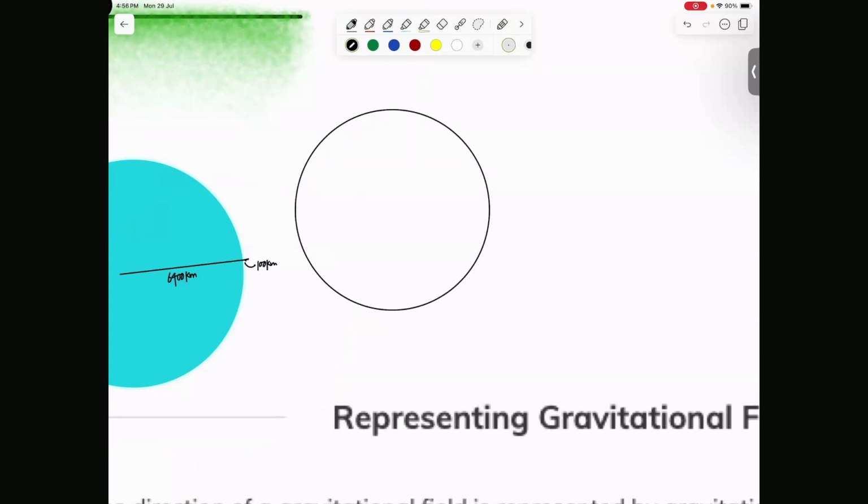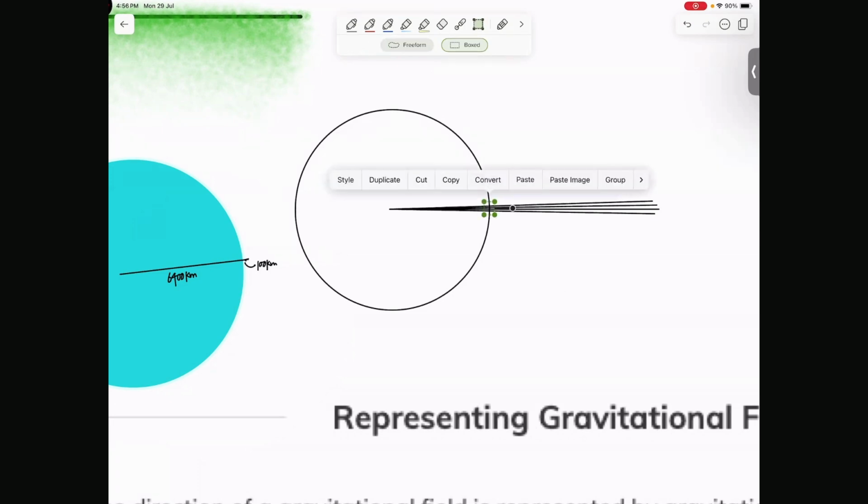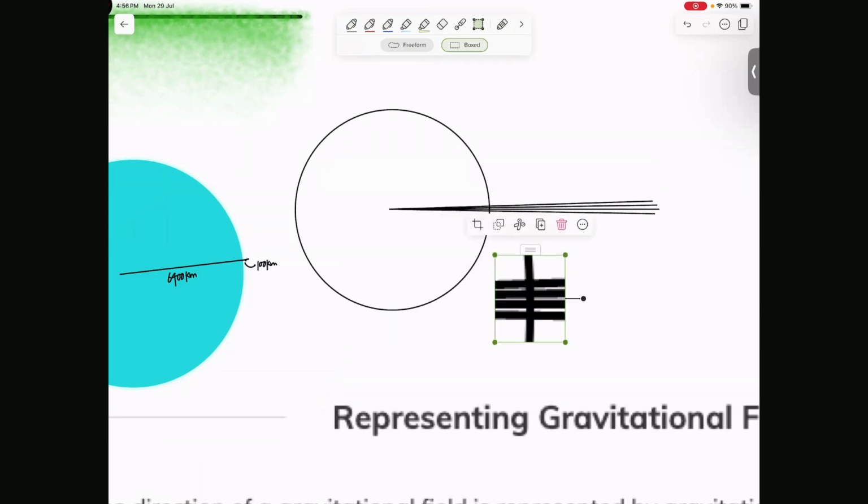So this is because, if you draw lines like this, and I'll just draw and show it to you. If you draw lines like that, I don't know if I can zoom in that much, but I'll try. If you draw lines like this, and if you go really close to the surface of the Earth, this is not even as close as I want to go, but I can allow for it. You'll start to notice these lines here, right? What do they look like? Are they diverging away from each other, or do they look parallel to each other?